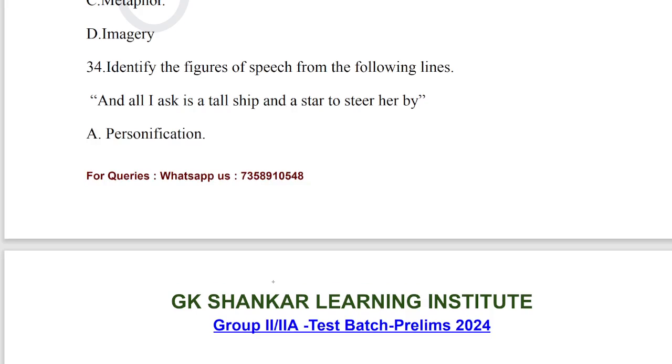Let's go for question number 34. Identify the figures of speech from the following lines. And all I ask is a tall ship and a star to steer her by. Her refers to a non-human thing, emphasized as personification. Option A is the correct answer for question number 34.